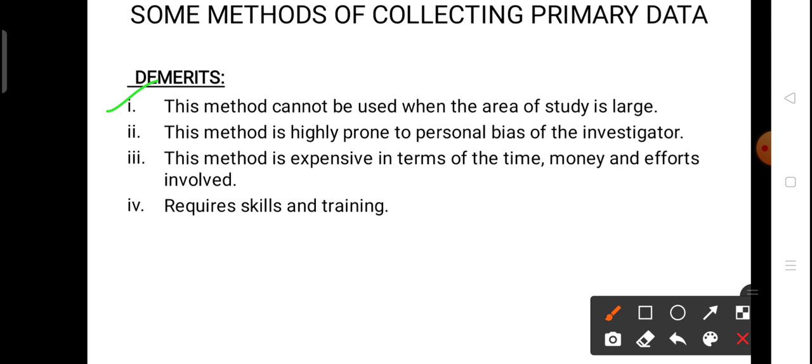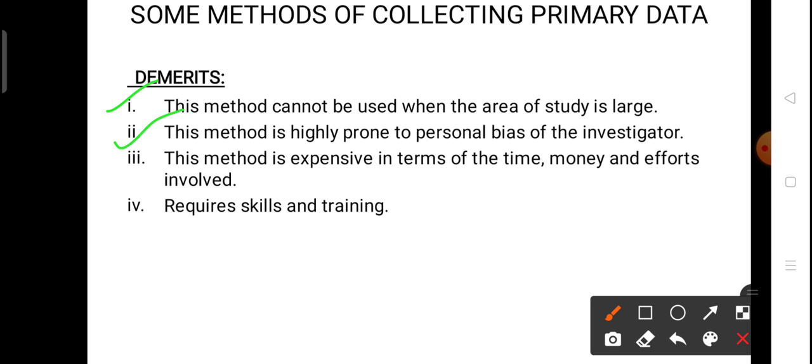If we are studying the whole country, it is not possible that we reach each and every person of the whole country, make a direct contact and collect the information from them. So this method is not useful when the area of study is large.